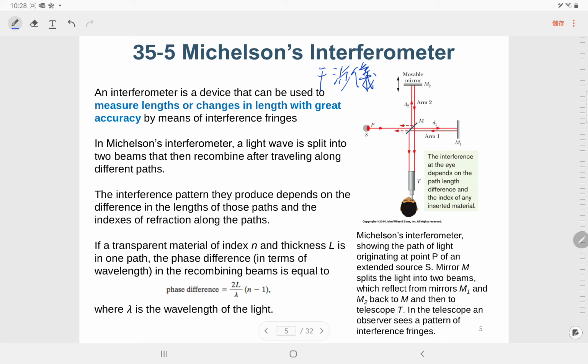This interferometer uses this interference to measure the lengths of the two paths.